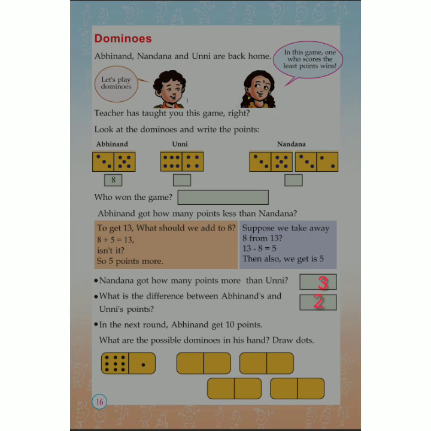Now you can see in the next round Abhinand got 10 points. What are the possible dominoes in his hand? Draw dots. So in the first domino you can see there are 9 dots on the left side and 1 dot on the right side. Isn't it? So likewise, how can you arrange the points in other dominoes? Suppose you can write 5 and 5, or you can write 7 and 3. Like that you can write. Okay.